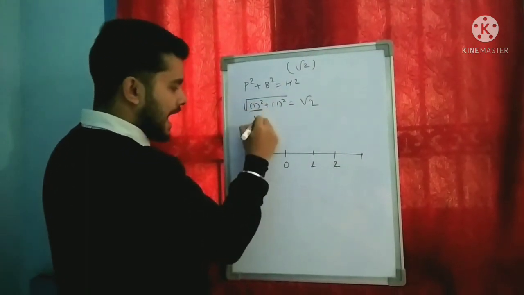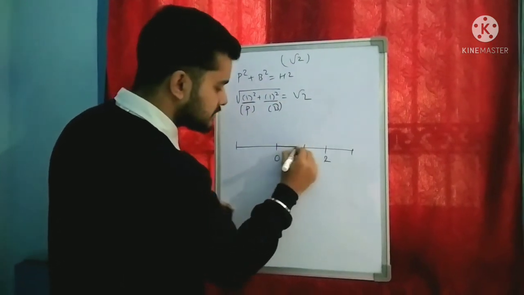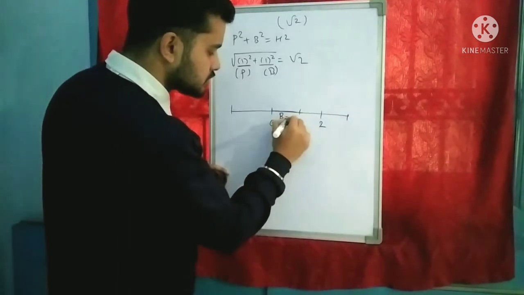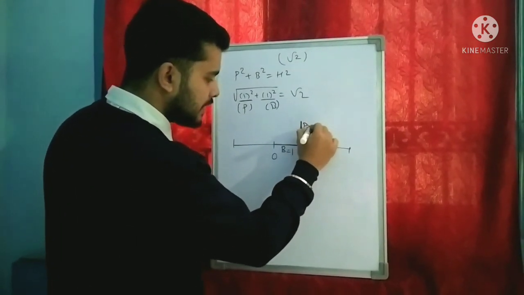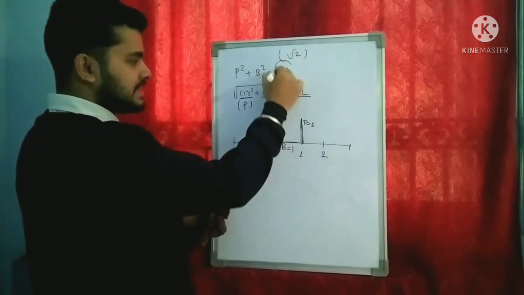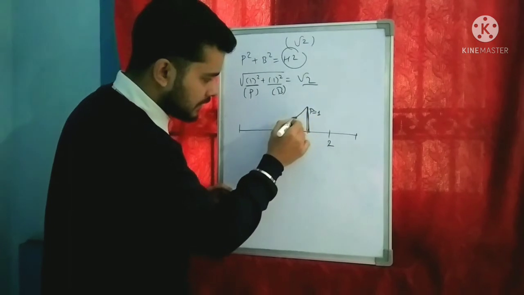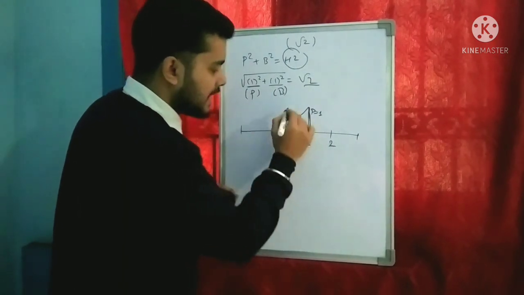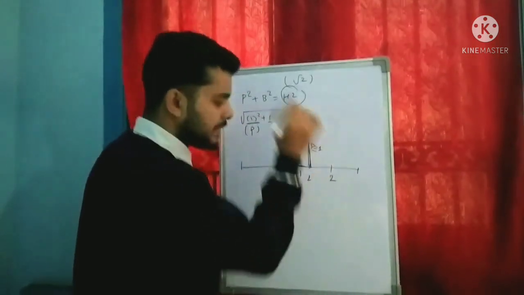Taking 1 as the base, b equals 1, and taking 1 as the perpendicular, p equals 1, I get root 2 as my hypotenuse. So I will mark from here, and this will become my hypotenuse.